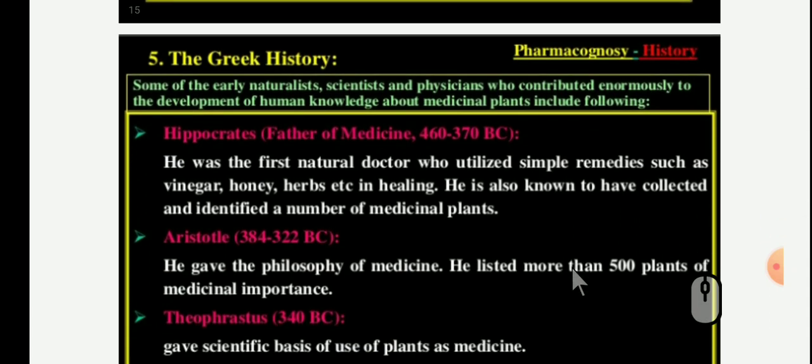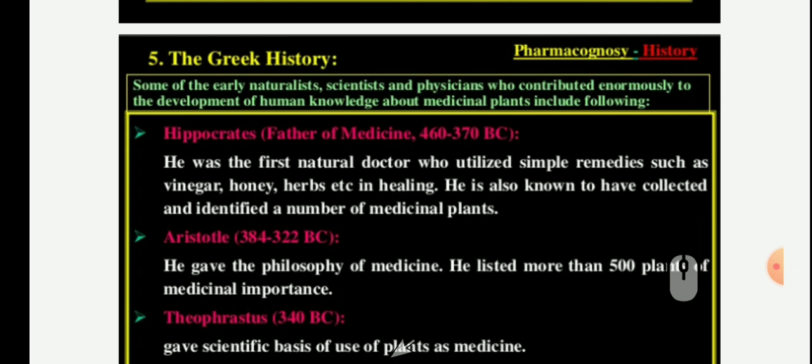One of the important historical backgrounds is there. You have to remember the Greek history. Some of the early naturalists, scientists and physicians contributed enormously to the development of human knowledge about medicinal plants. My dear students, this history is also called ancient Greece and Rome.